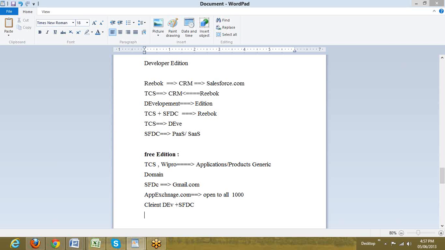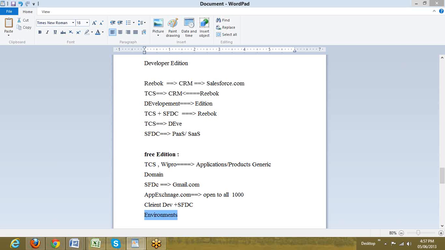So is this edition concept clear? Yeah, clear, Harish. Hello? Yeah, fine. Chalo. So now we are through with the versions. We are familiar with the editions. Now let us come to the environments.